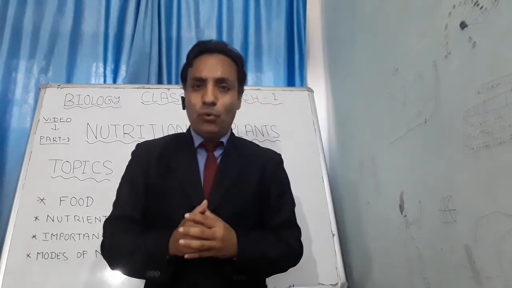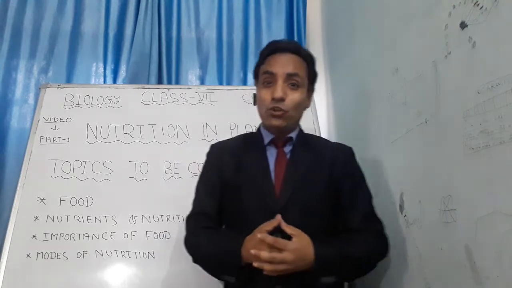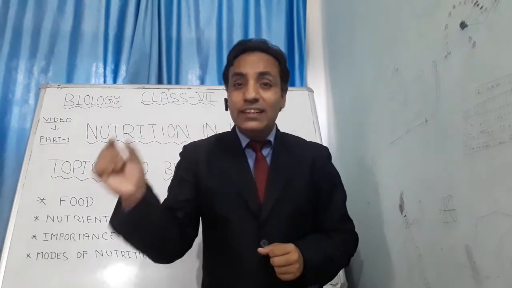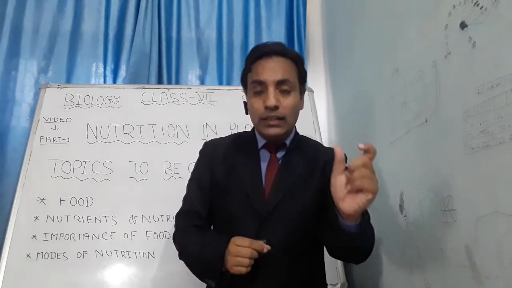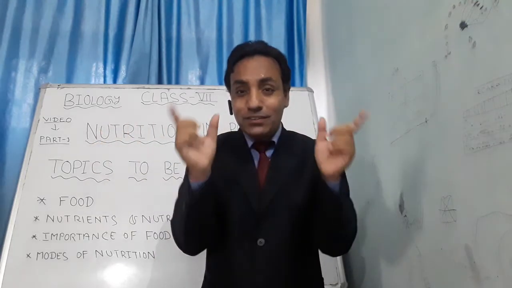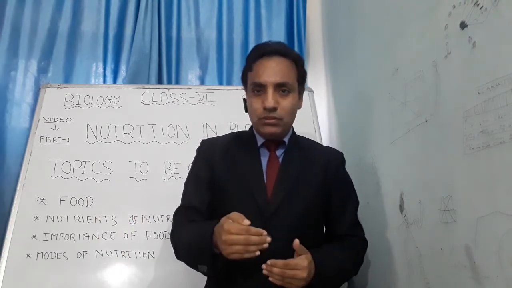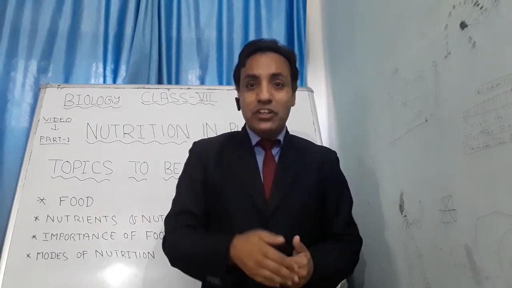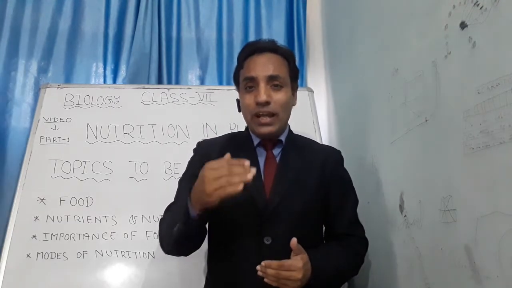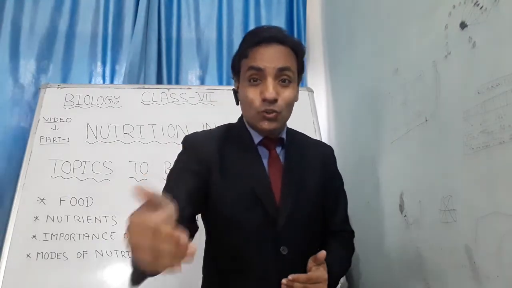Then the second point is the heterotrophs. What are heterotrophs? Hetero means other and trophic means to synthesize. Two words joined together make heterotroph. How can you define the heterotrophs? Organisms which obtain their food with the help of others are known as heterotrophs, and this mode of nutrition is known as heterotrophic.